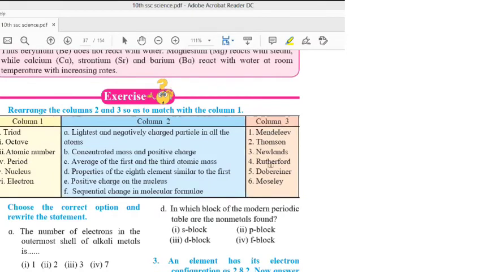And by whom is it given? From column 3, Dobereiner. So first will match with C and 5, Dobereiner, right? Yes. Octave, D. And from column 3, 3. Newlands. Correct.